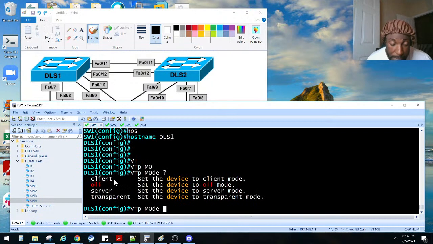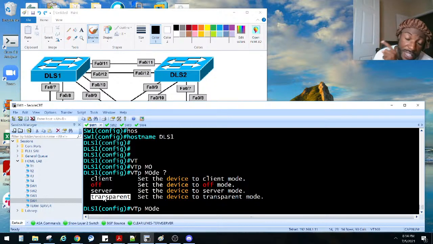You can do, just like I mentioned, client mode, server mode, transparent mode, where they stay within locally, or off. Now, this is one feature that I don't think is on every IOS. The newer IOSs have this off feature. Back in the day, it used to be just client, server, and transparent. That's why I think his solution is different. But I'm going to go with off, right?